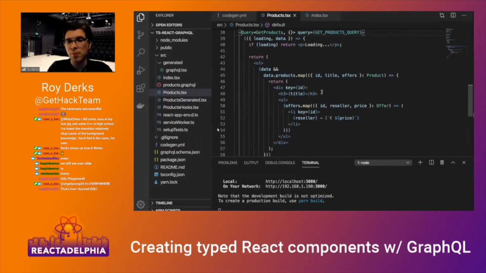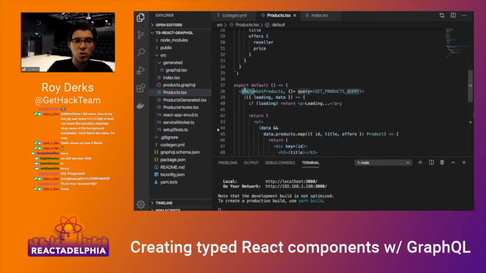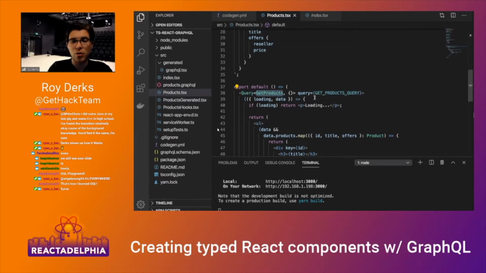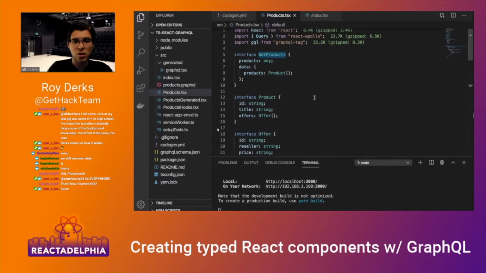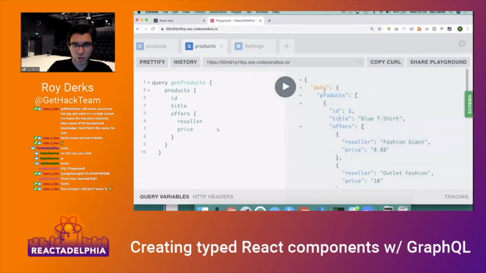But as I'm using TypeScript, I have to type everything in this component. So whenever I'm using the query component from Reactadelphia, I need to define what goes in there. I need to define the structure, how it will come out there. So you can see get products is actually the return response of my data. It will return a data object containing the products, something you can see on my server here. So we have data, we have product.